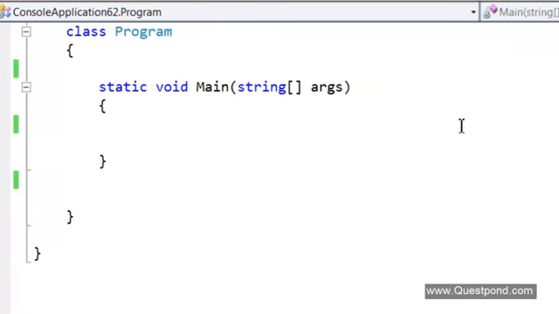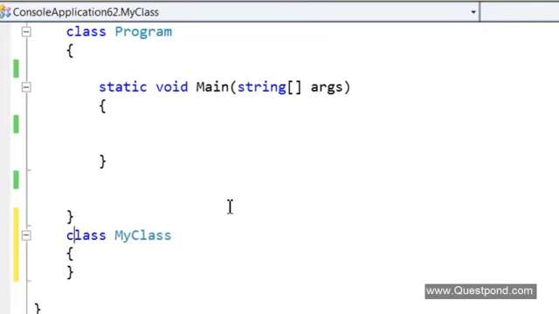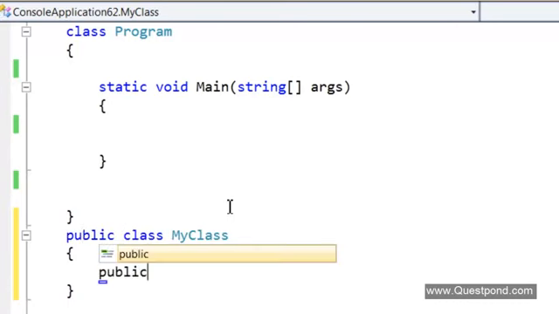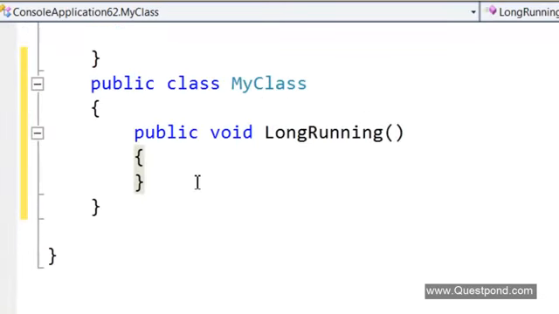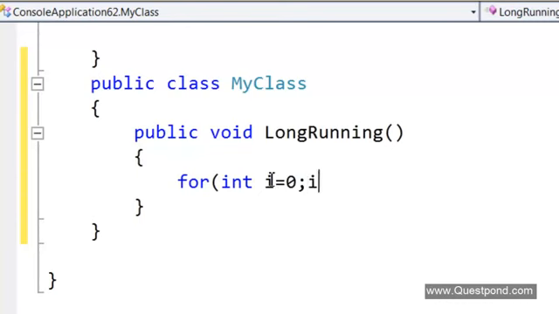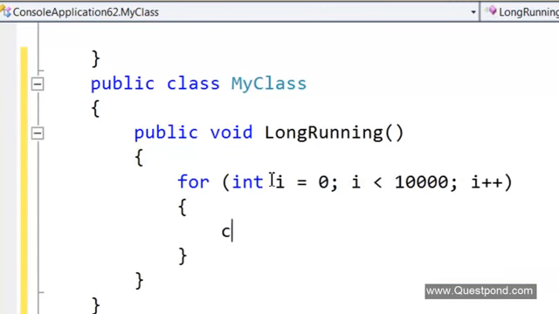Now assume that you have a class, so let us say you have a class here called my class, and this my class has some long running method, so I'm going to create something called long running. Inside this long running method, let us create a huge for loop, which runs something like 10,000 times, and it loops through this and does something.